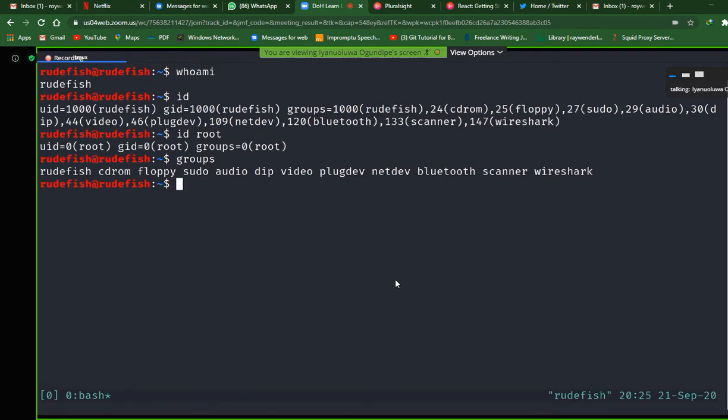Then another thing to talk about is, when we talk about the file system, we said it begins at the forward slash.